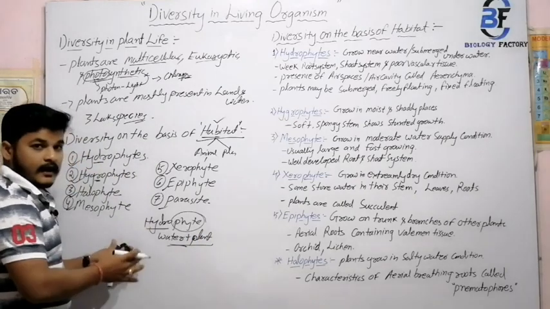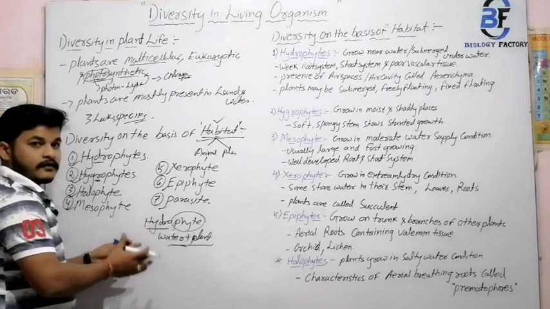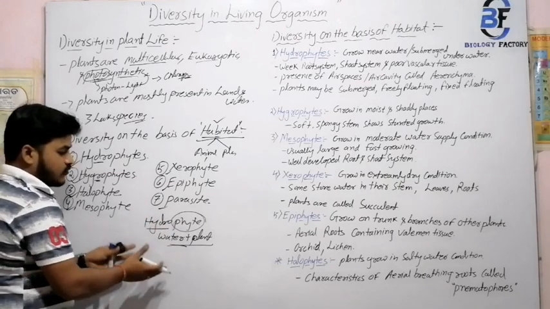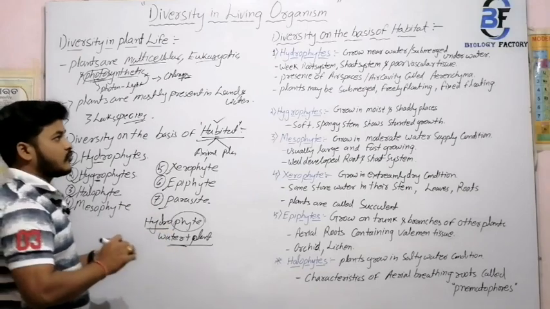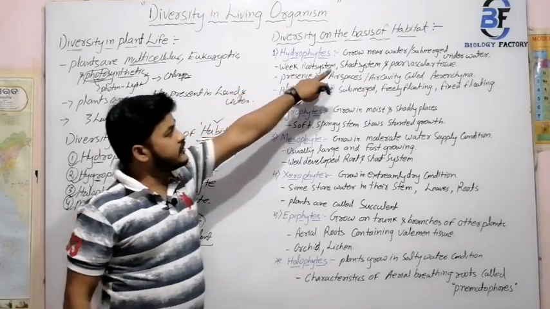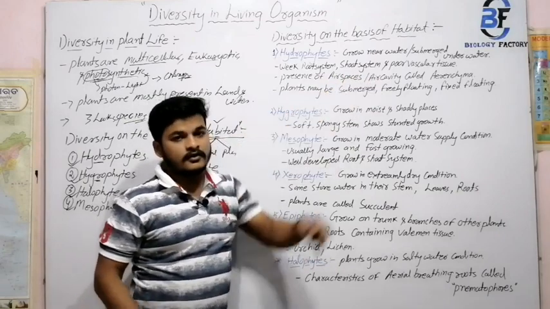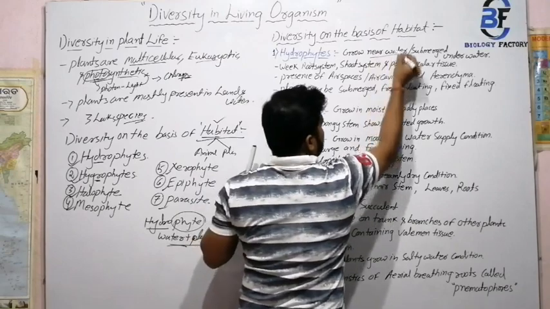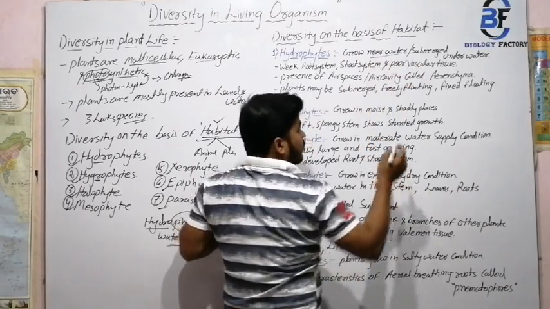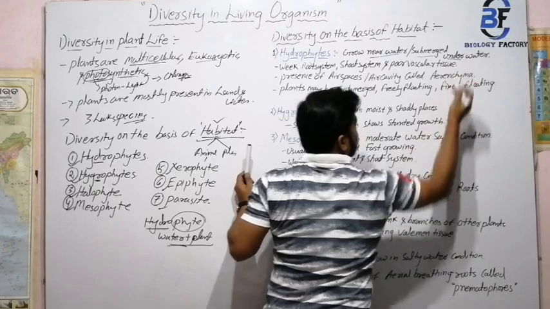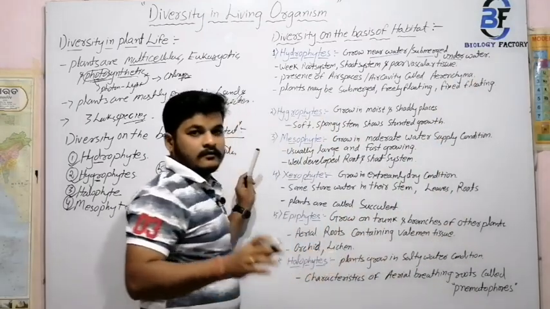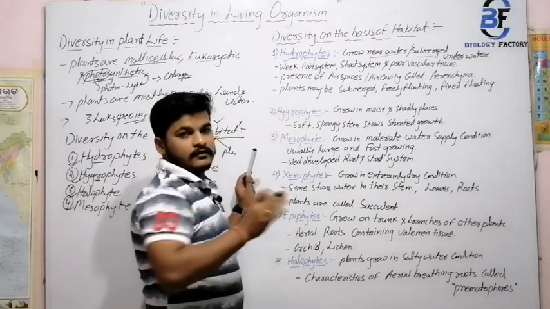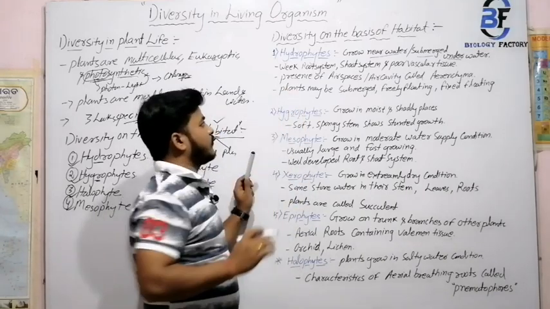That means the plants which are developed in a submerged water body or near a water body are included in hydrophytes. I just wrote over here, hydrophytes mostly grow near water or submerged underwater. That means the plants mostly grow near water, or submerged, that means underwater. The plants which grow underwater or near water are included in hydrophytes.